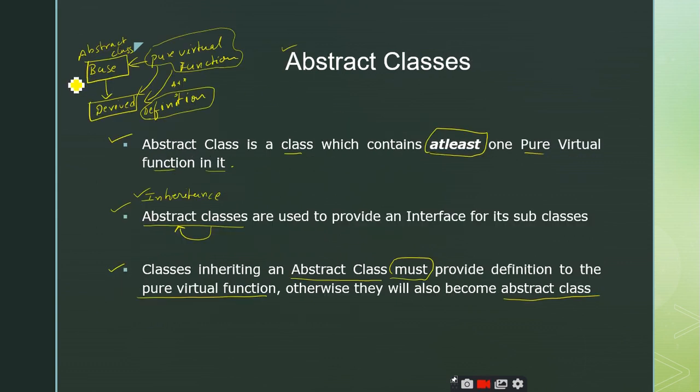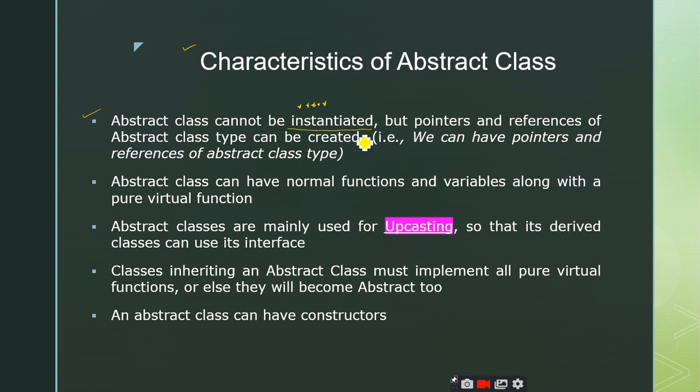So in the earlier example, the base class is an abstract class. Why am I calling this an abstract class? Because it has a pure virtual function. What is a pure virtual function? It is a function which does not have any definition. Where are you going to define it? In the derived classes. All these things we know. So since this base class has a pure virtual function, you cannot create an object for it. If you generalize, you cannot create objects for an abstract class. That's it. A very important point.